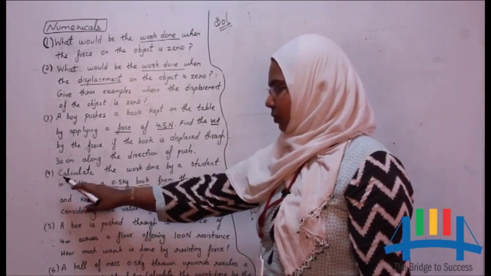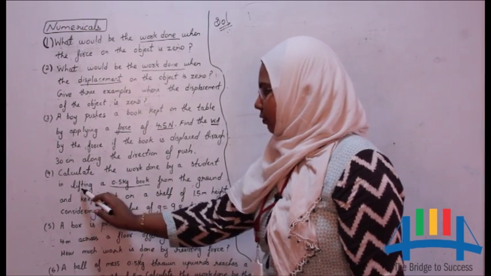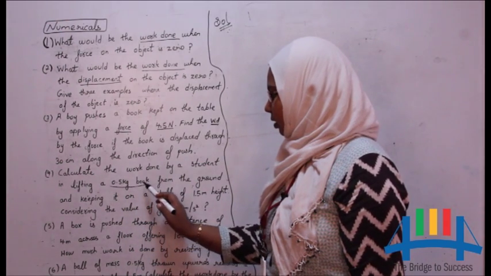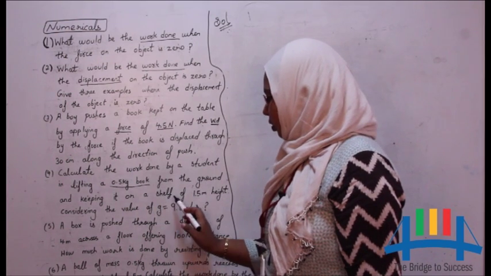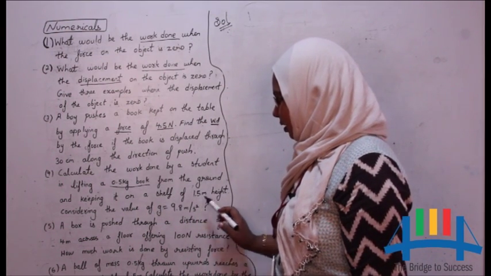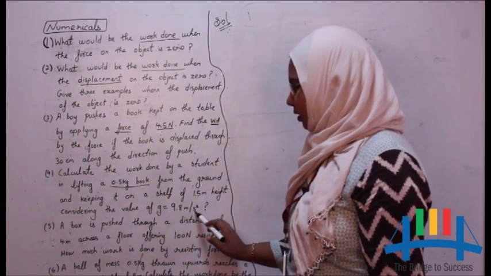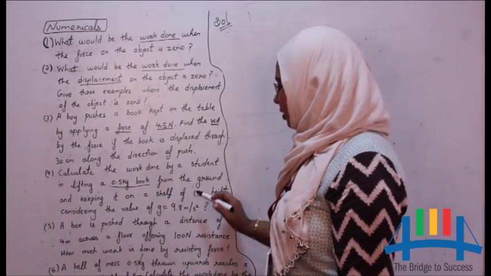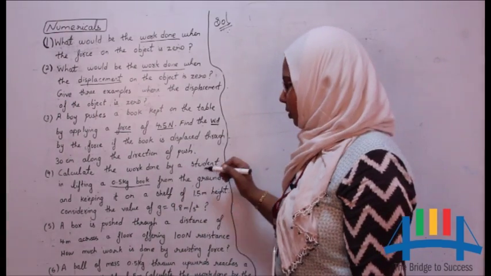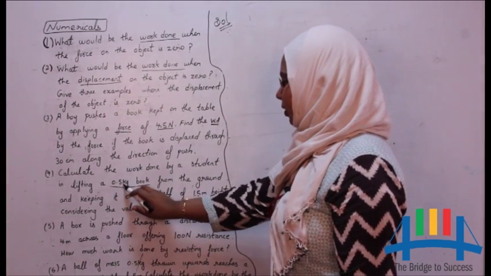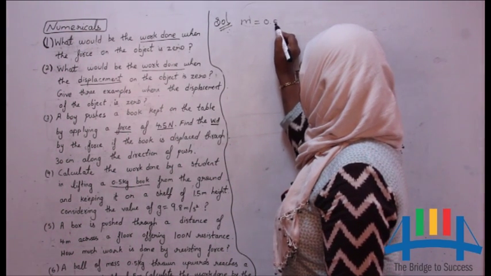Okay, now let us do the fourth one. Calculate the work done by a student in lifting a 0.5 kg book from the ground and keeping it on a shelf of 1.5 meter height, considering the value of g is 9.8 meter per second square. So the first thing you have to do is whatever values are given in the problem, first note that down. So here they have given a 0.5 kg book. So the mass of the book is 0.5 kg.